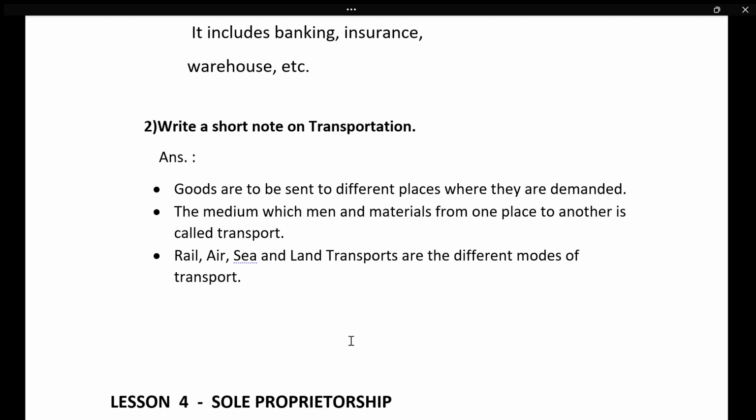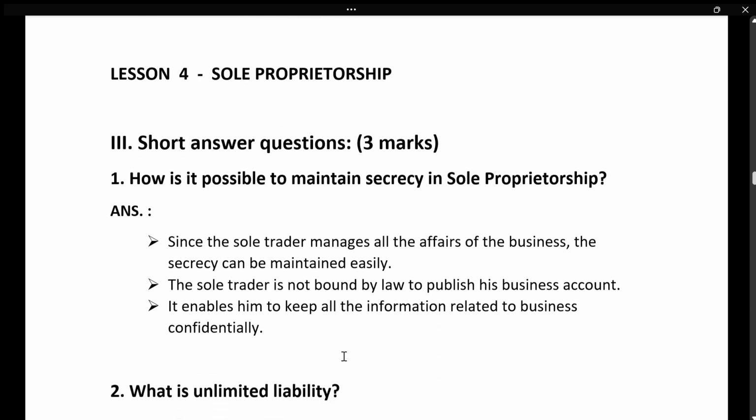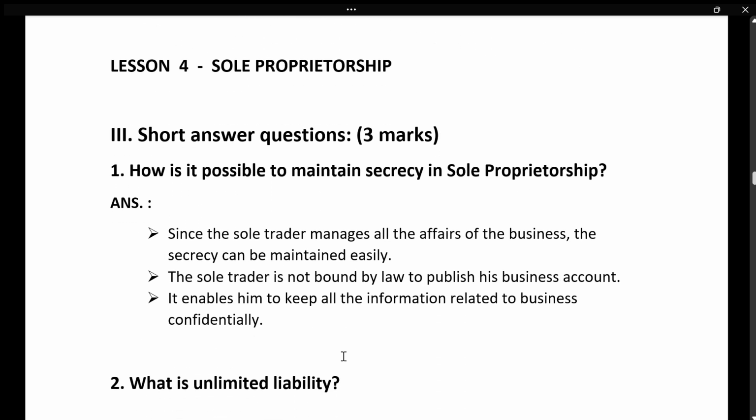These are the different modes of transport. And next is sole proprietor. How, for the sole proprietor, can we maintain secrecy? First you have to write: since he is the only person who manages all the affairs, there is no need to disclose them to others, he can keep it with himself.